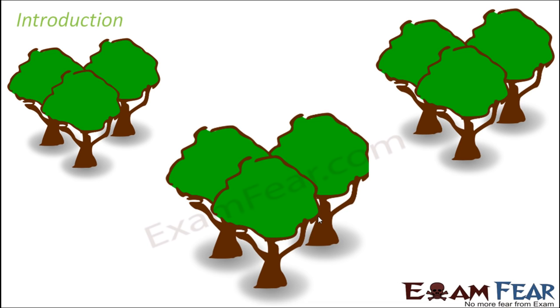Now, why do we need reproduction? I don't think I need to repeat that, because we want to have more and more plants. That is why plants need to reproduce. The second thing is that a particular type of plant should not be lost. For example, each species of a plant should be able to retain itself over years together, and in order to retain, they need to reproduce. So that is the purpose of reproduction in plants.